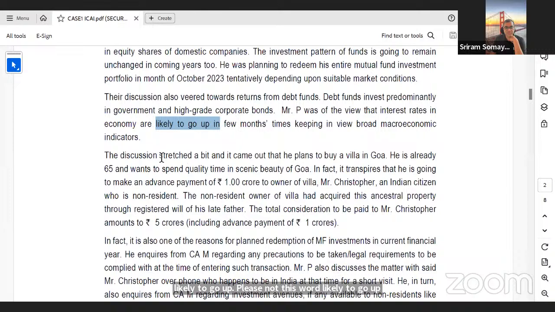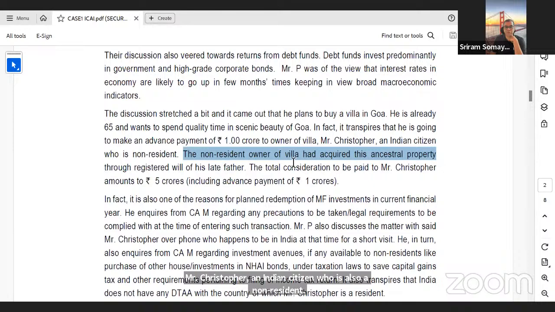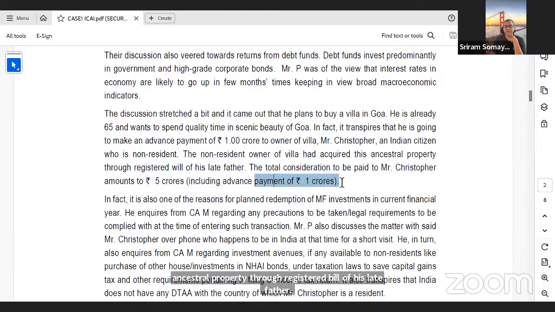The discussion stretched a bit and it came out that he plans to buy a villa in Goa. See, this is a very important point. He's already 65 years old and wants to spend quality time in scenic beauty of Goa. In fact, it transpires that he's going to make an advance payment of rupees 1 crore to the owner of the villa, Mr. Christopher, an Indian citizen who's also non-resident. The non-resident owner of the villa had acquired his ancestral property through registered will of his late father. The total consideration to be paid to Mr. Christopher amounts to 5 crores, including advance payment of 1 crore.